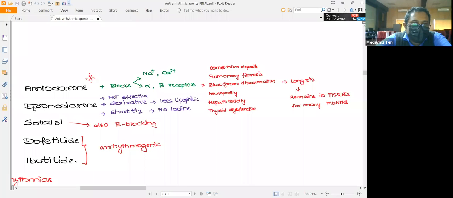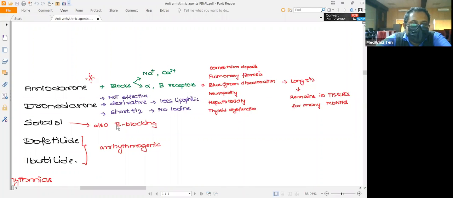Apart from that, you need to remember dronedarone, which is a derivative of amiodarone, which is less lipophilic, has a shorter half-life, and has no iodine in it. So the reason there is thyroid dysfunction with amiodarone is that it has iodine content.